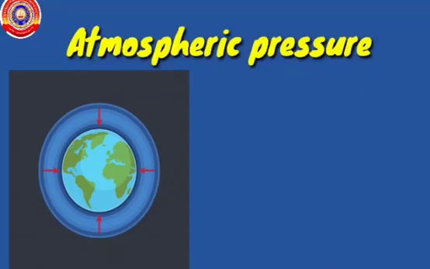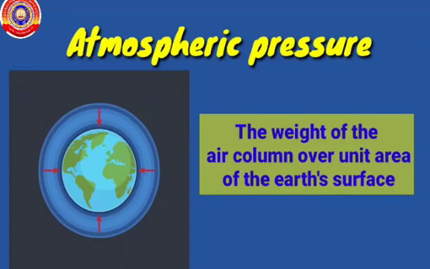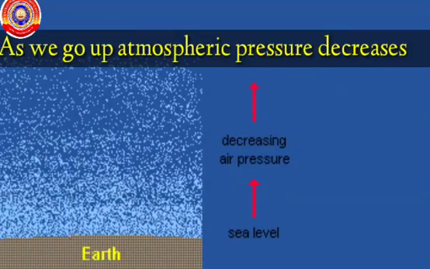Then what is atmospheric pressure? The weight of the air column over unit area of the Earth's surface is atmospheric pressure. And remember one thing, the density of atmospheric air near the surface of Earth is greater and it decreases as we go up. Hence, atmospheric pressure decreases as we go up.